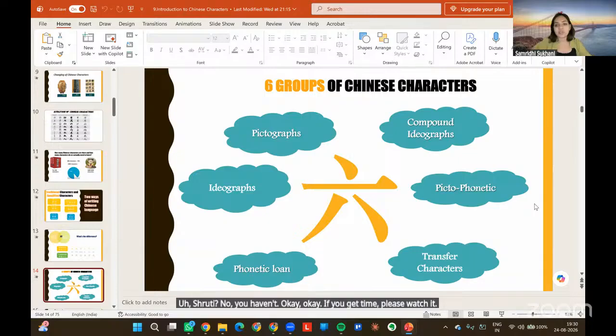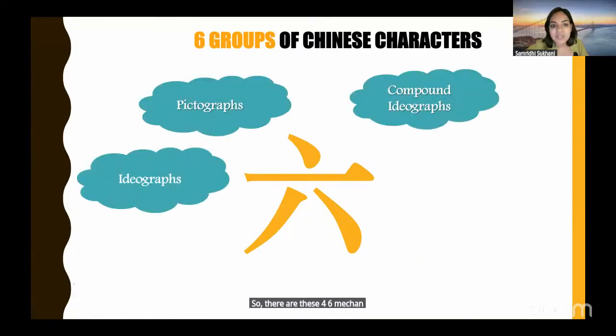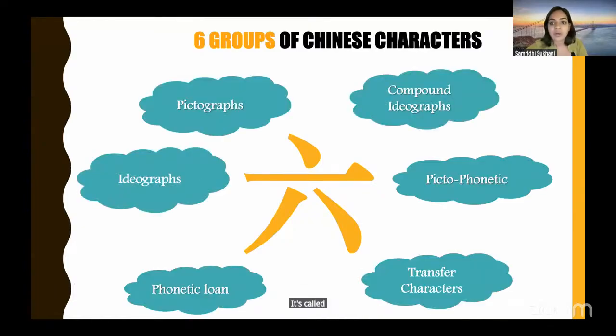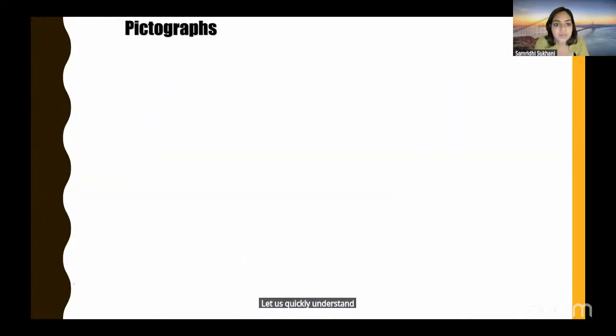Those people who have watched it already know how Chinese characters are formed, right? So there are these 6 mechanisms or 6 groups. They are called pictograph, ideograph, compound ideograph, pictophonetic, transfer character, phonetic loan. I don't teach everything. I only teach 3 groups which are easier to understand and remember, and through which we are also going to build upon the characters: pictograph, ideograph, compound ideograph. Let us quickly understand what is what.